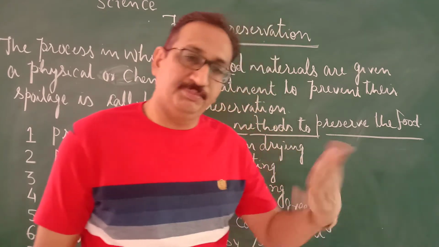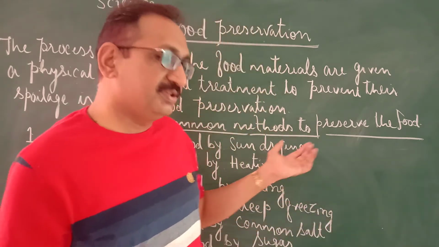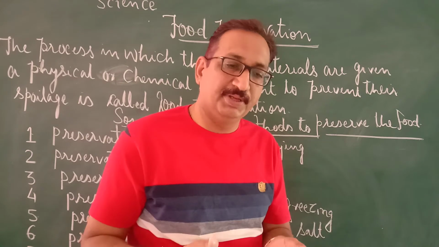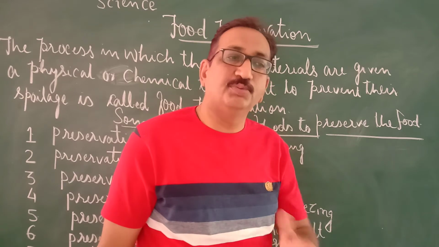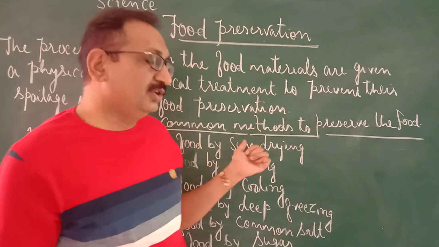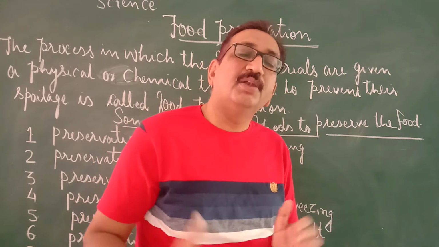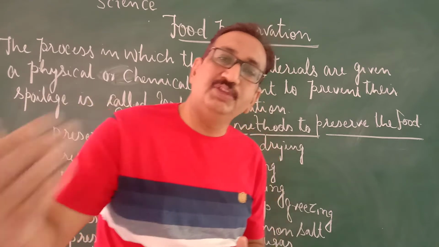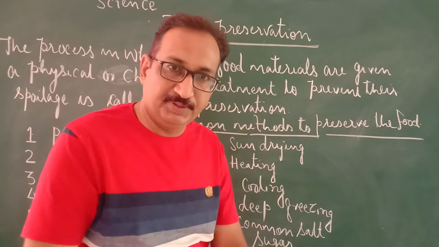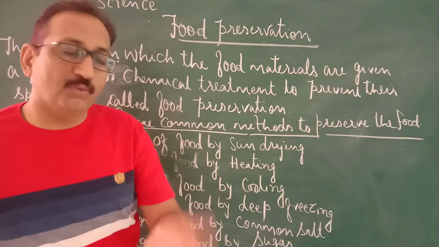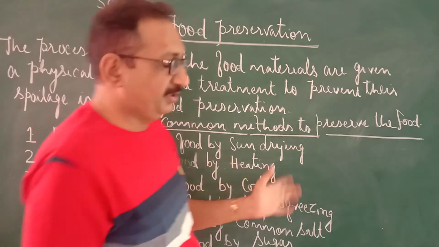It is the same case with fish. Fish also can be dried, and after that it can be used for a long time. Some fish can also be preserved by the chilled method, like in a deep freezer. So many items and vegetables can be used for a long time after drying. When they are dried, we can use them for a long period of time. They will not spoil. No kind of bacteria will develop inside them because there is no water content.